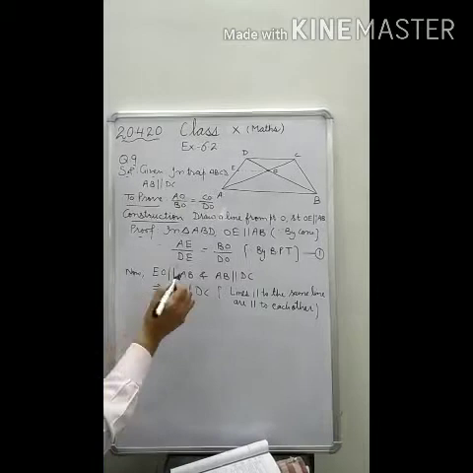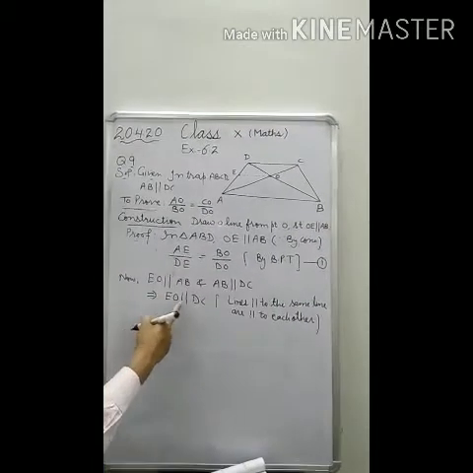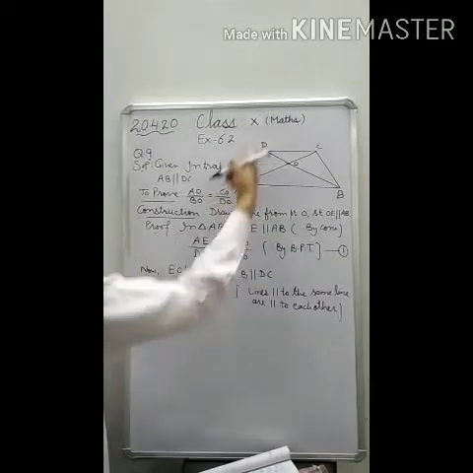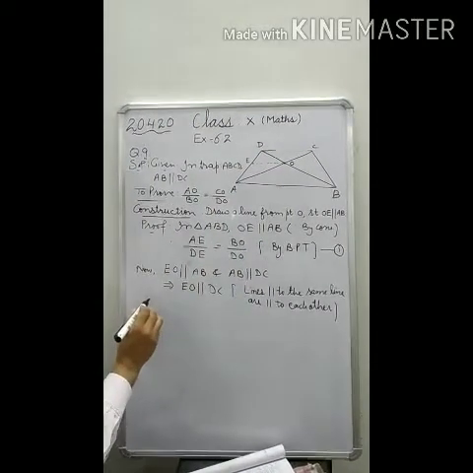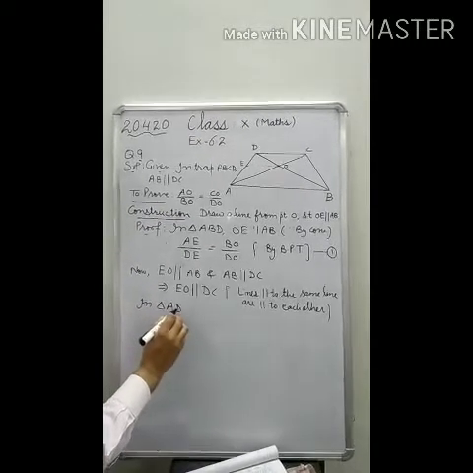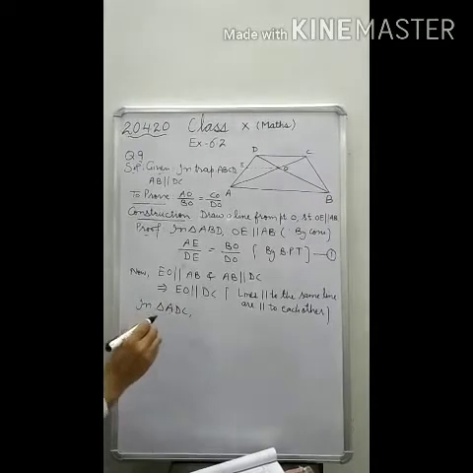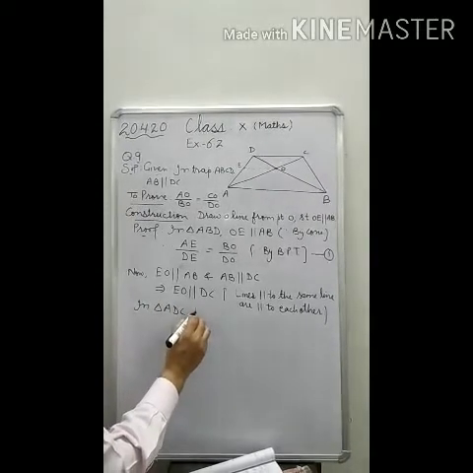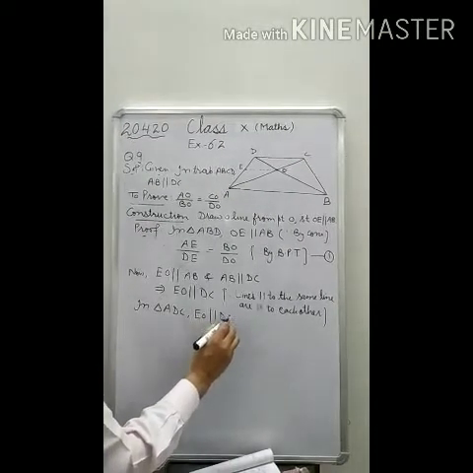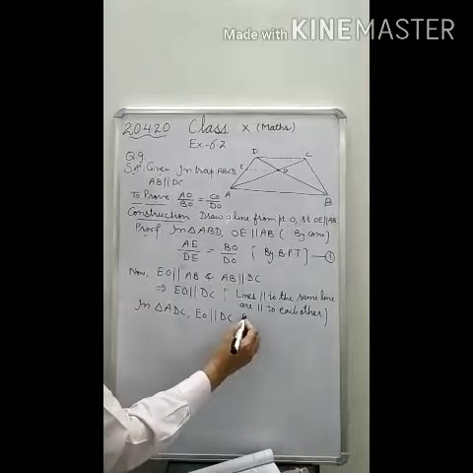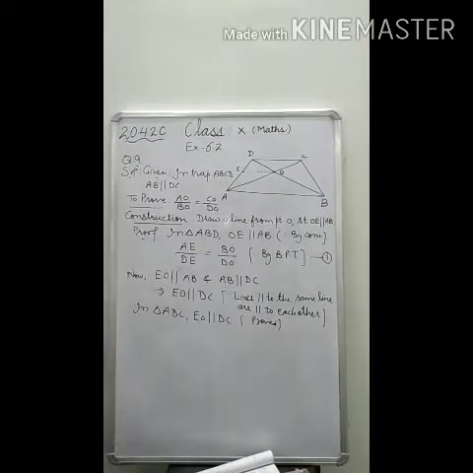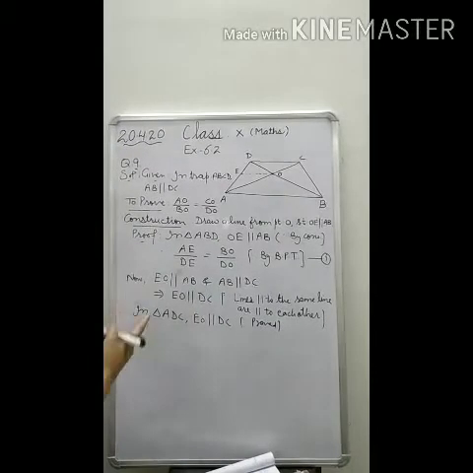Now take the triangle in which lines EO and DC both exist. EO and DC exist in triangle ADC. So in triangle ADC, EO is parallel to DC. This thing you have proved. So if they are parallel, then you can again apply the theorem BPT.